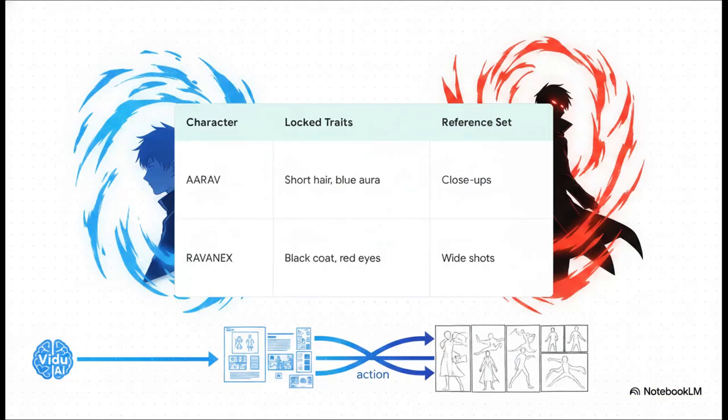This strategy is amazing in action. When we lock down Arav, our hero, versus Ravenex, our villain, we assign Arav a blue energy aura and Ravenex those glowing red eyes. The absolutely crucial point here, straight from the Vitru AI research, is that identity lives in the reference and action lives in the prompt. We never describe the black coat in the action prompt for Scene 3. We let the reference image handle the wardrobe so the prompt doesn't get confused and start competing with itself.